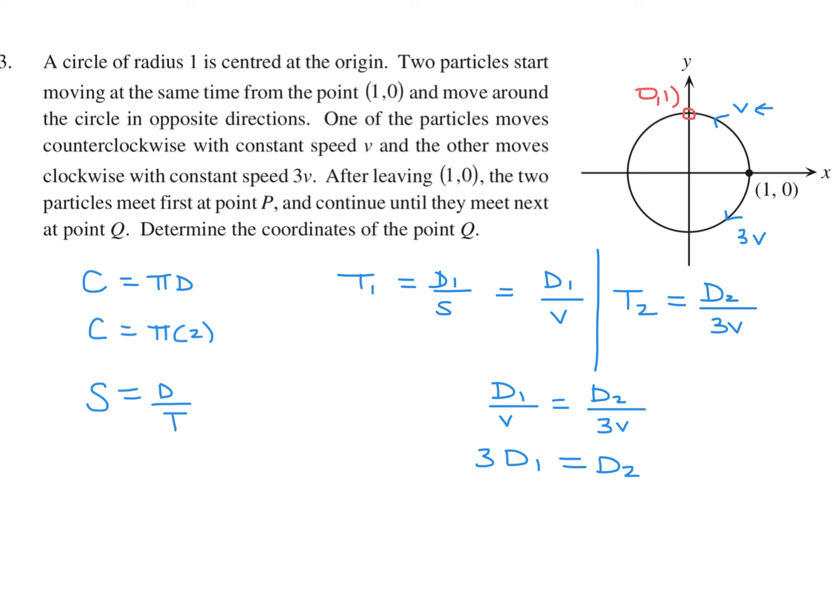0, 1. All right. Well, unfortunately, that's not the end of the story, because they want you to find when they meet again. So they meet first at point P. So I guess this is your point P. And then they continue until they meet again at point Q. Okay, so we got to find point Q.